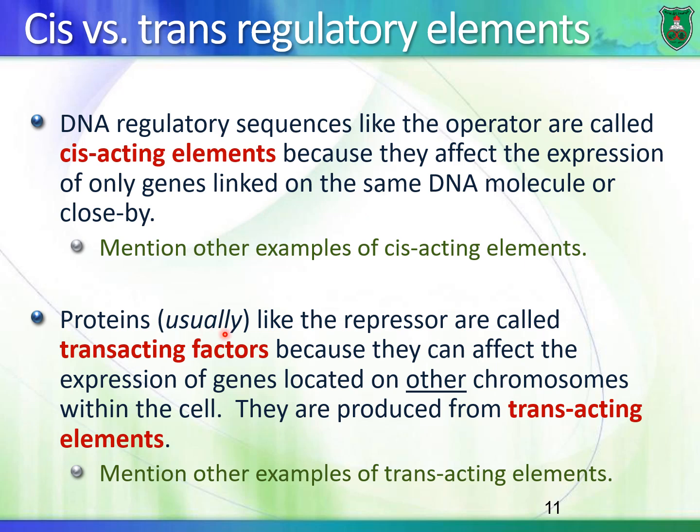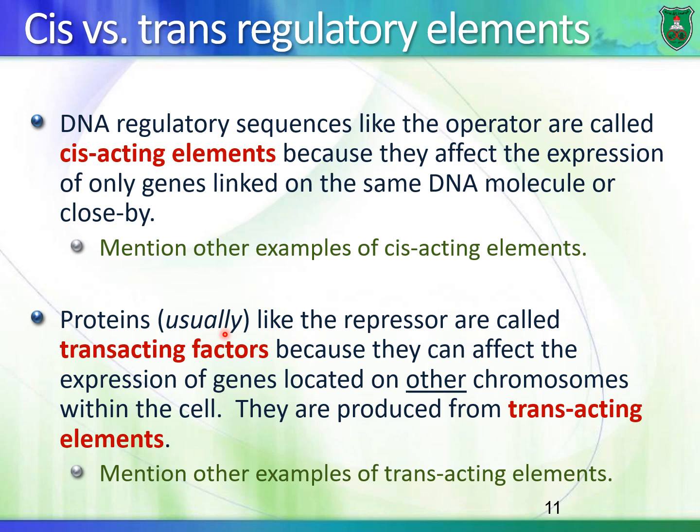If you have two chromosomes, the cis-acting elements function on the same level of the chromosome. So you cannot have a promoter on one chromosome acting on a gene located on another chromosome. But you can have a trans-acting factor that can bind to this chromosome or the other chromosome.